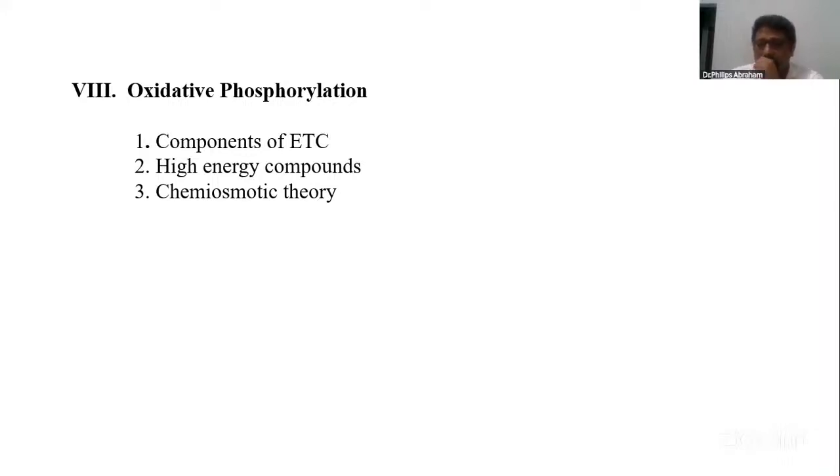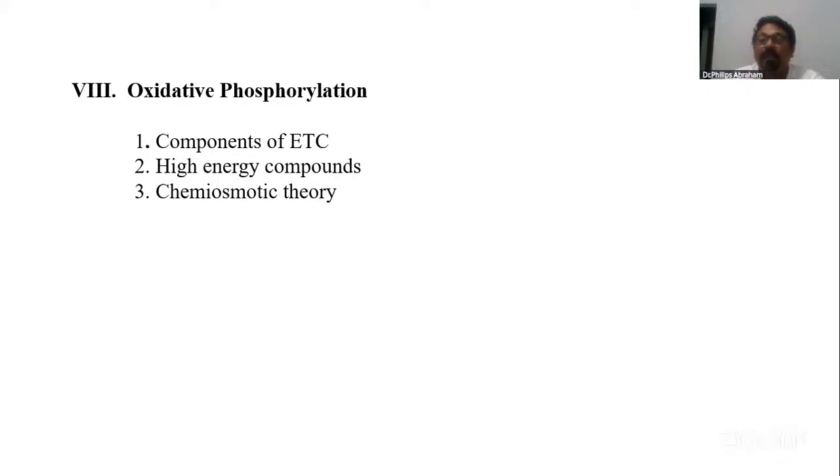A 3-mark question is about the chemiosmotic theory. When electrons are transported through these complexes, protons are pumped from the mitochondrial matrix to the intermembrane space. I'll repeat once again. When the electrons are transported through the complexes, protons from the mitochondrial matrix are pumped towards the intermembrane space.